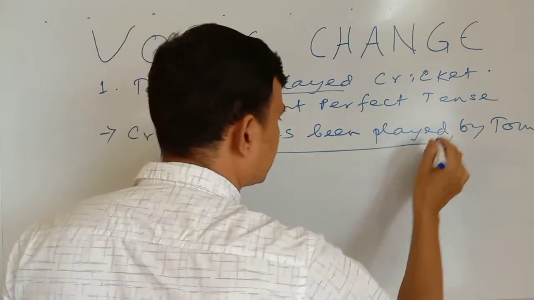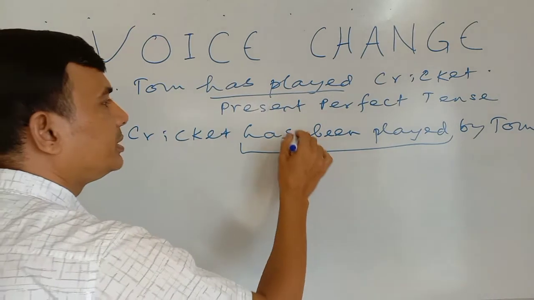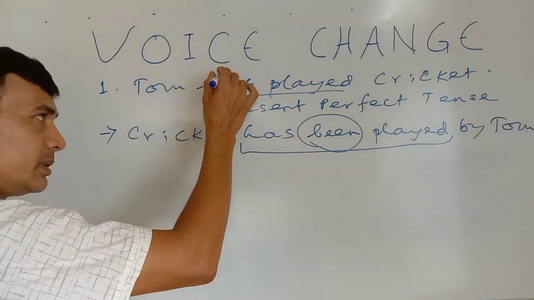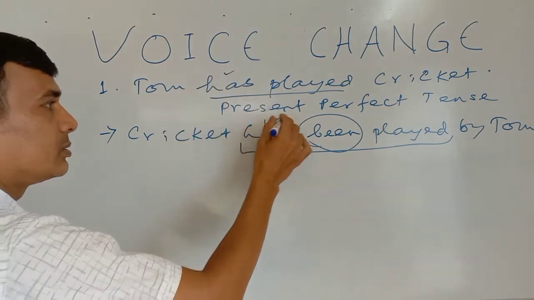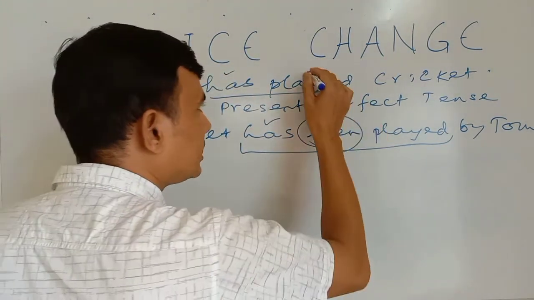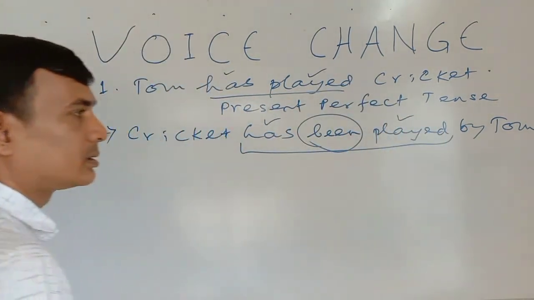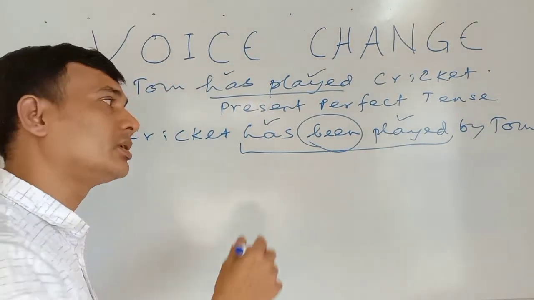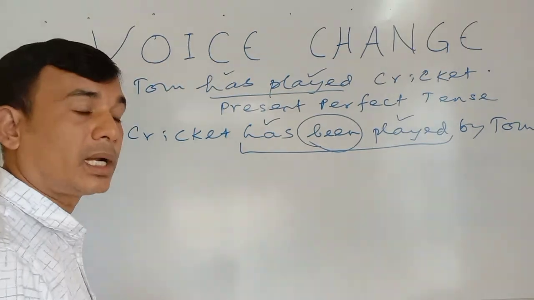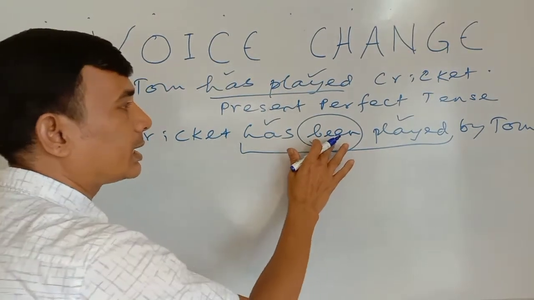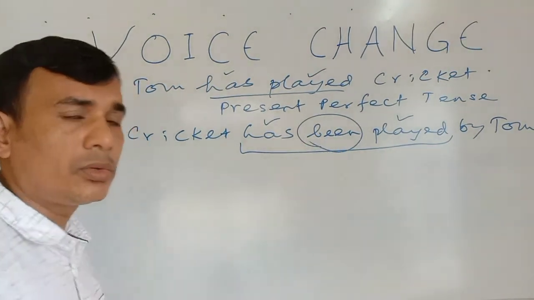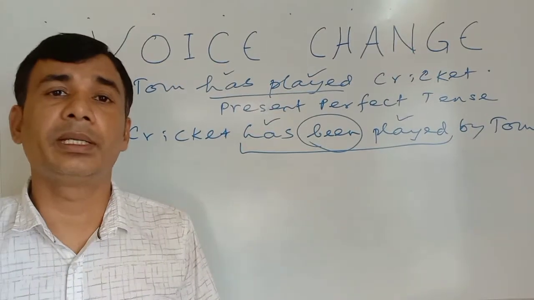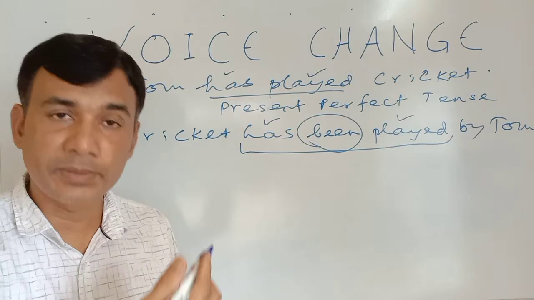Has been played. I have added only been. Earlier, in the previous sentence, we had has, so we have used has. After this there is played, which we have used because this is the third form. In perfect tense also there will be the third form, and we have only added been. So how simple is it? Earlier you found it very difficult, but right now it is very easy.